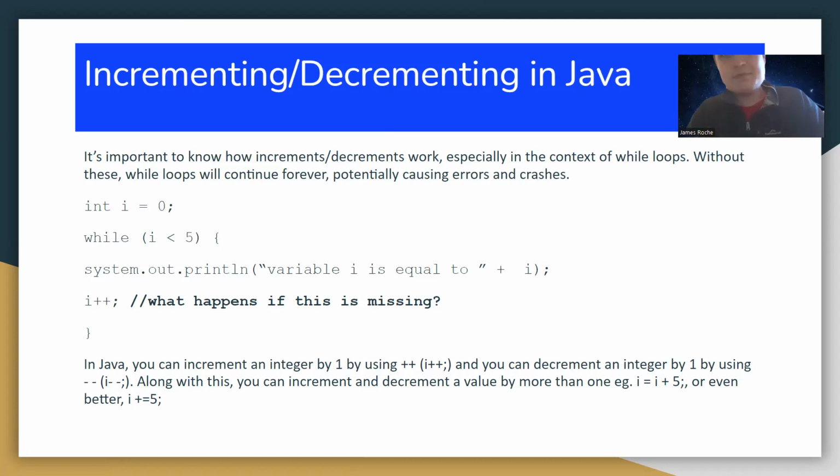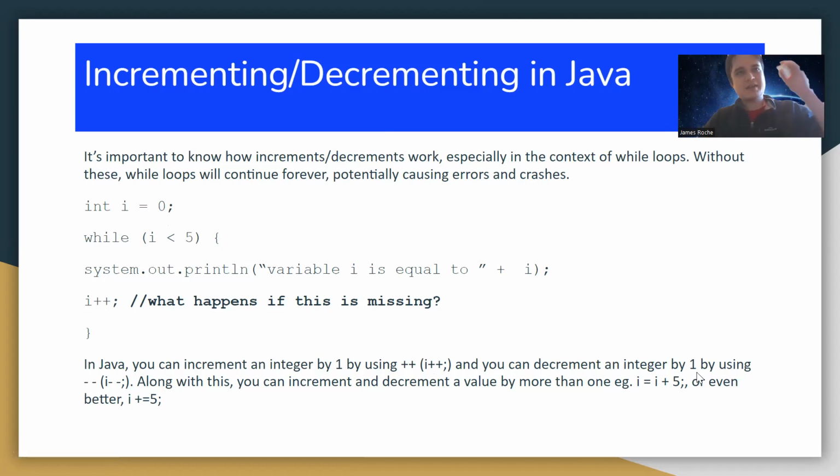And it's the same process with decrementing as well. You can decrement an integer by 1 by using I minus minus instead. So let's say, for example, we start with 10 and we want to check whether I is greater than 5. Instead of using I++, we would use I minus minus here.